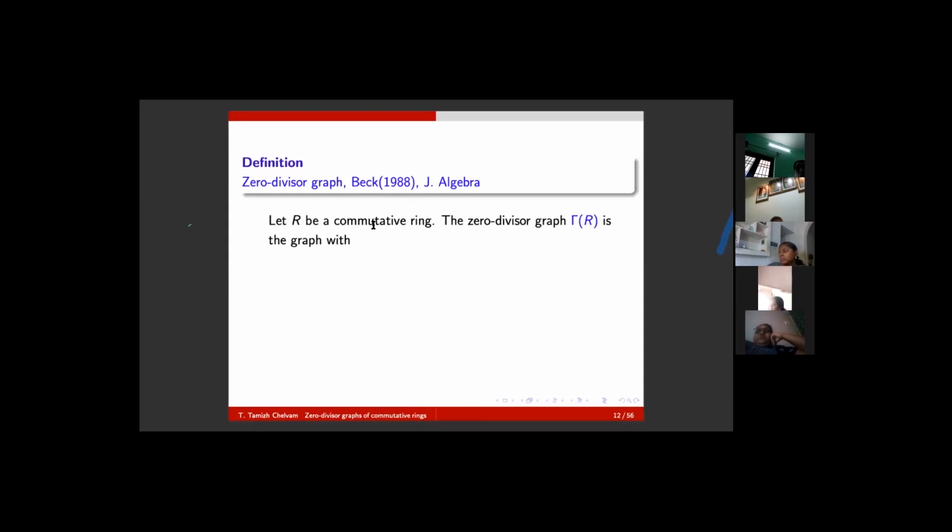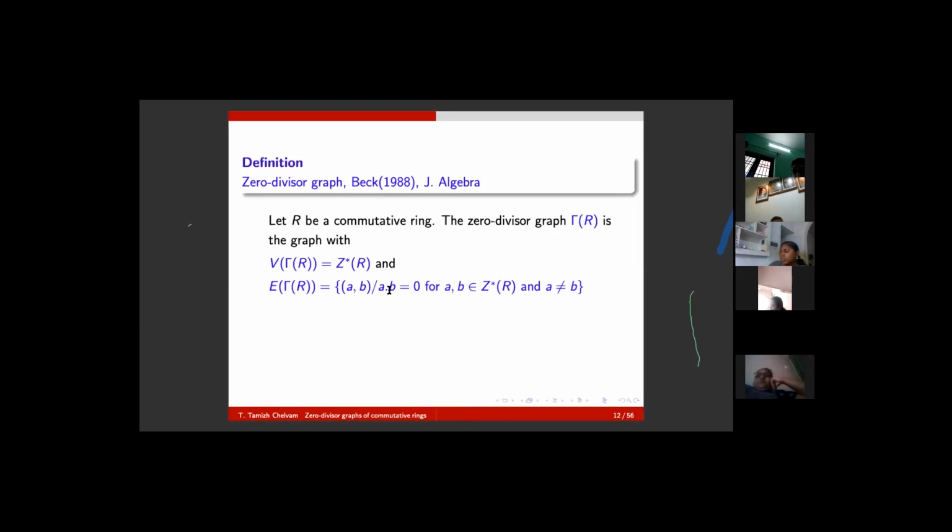In the case of the zero divisor graph of R, denoted by gamma of R, the vertex set is the non-zero zero divisors of R. The edge set is the set of all pairs a, b, where it is an edge provided their product is 0. It is a into b, not ab, because in graphs we usually write edges by juxtaposing two vertices, but here it is a product.